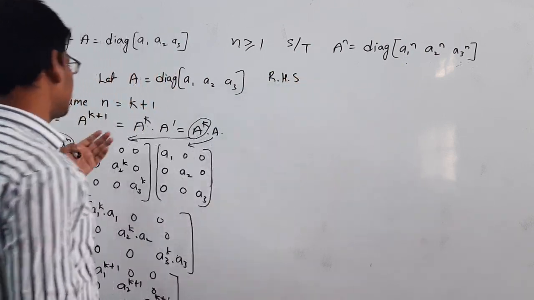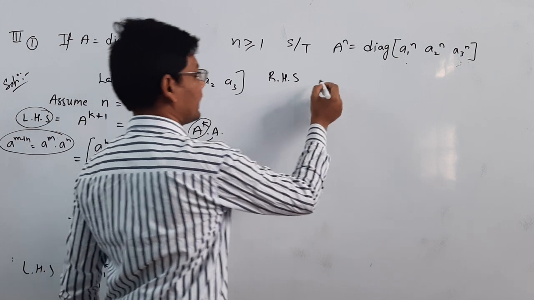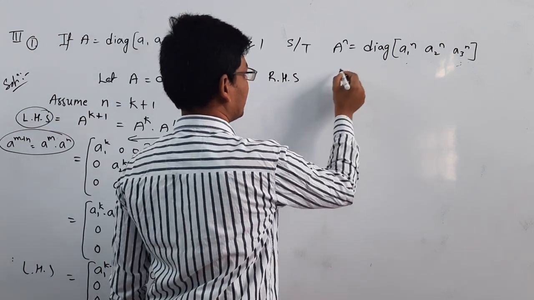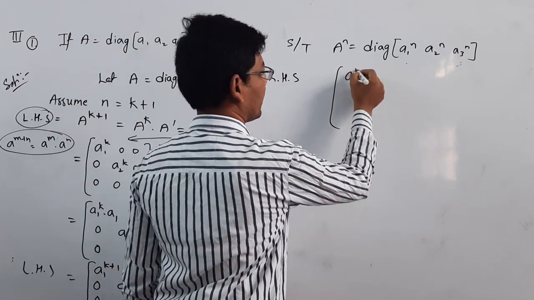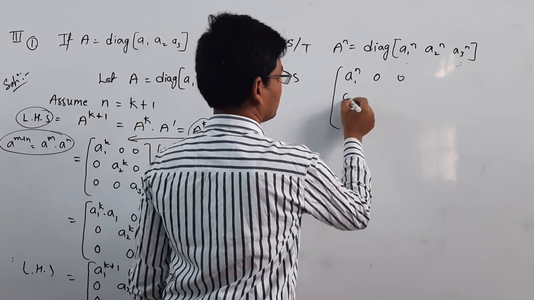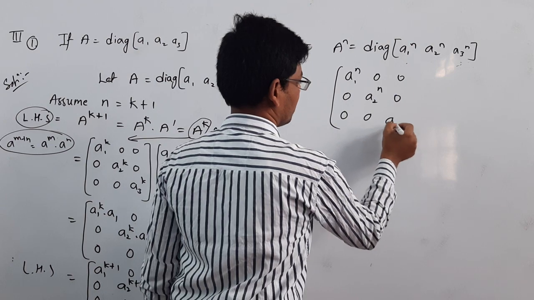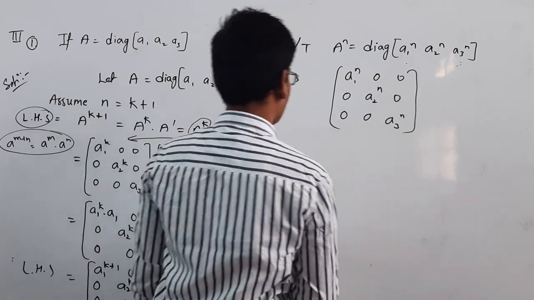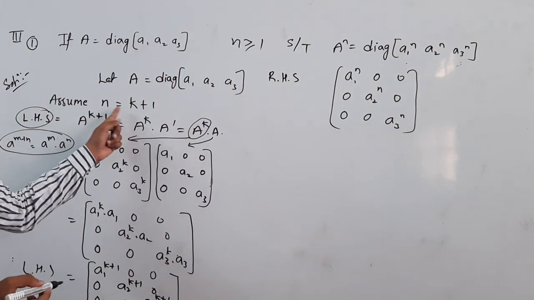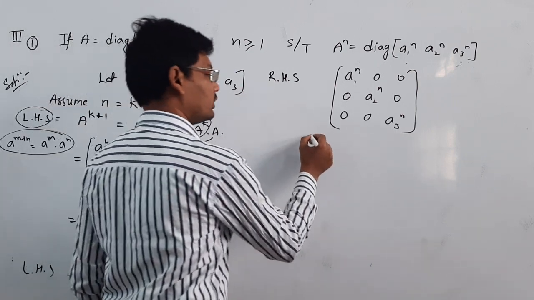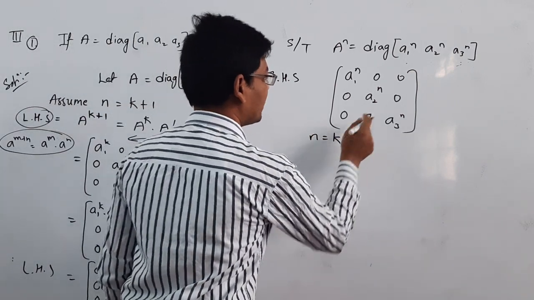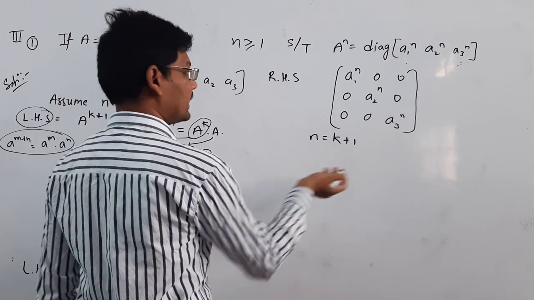RHS is nothing but a to the power of n, which is diag(a1^n, a2^n, a3^n). Here we are taking n is equal to k plus 1. We need to substitute n is equal to k plus 1 in RHS.